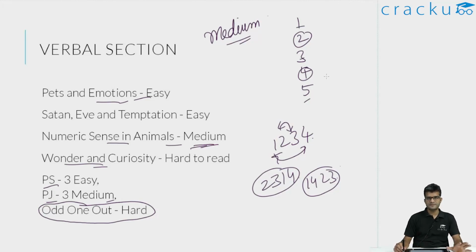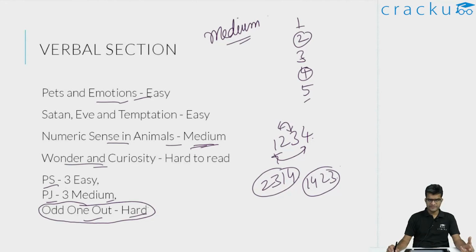But in both the odd one outs, I was able to get connections for multiple sentences. Essentially, I felt each of the 5 ones is going with at least 1 or 2 of the others. So immediately finding out which one is the odd one out was not very straightforward. So that's why I felt the odd one outs were on the harder side.